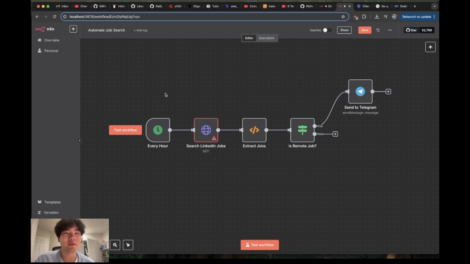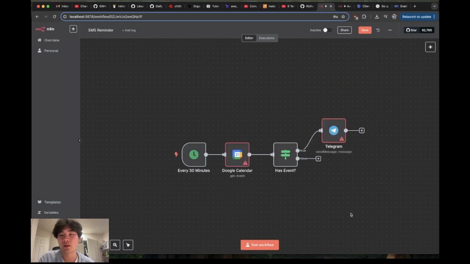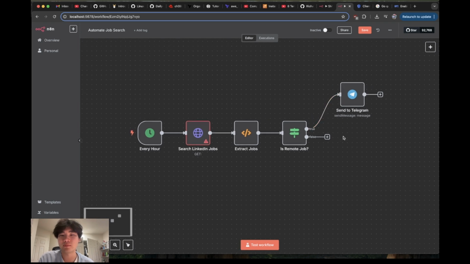Since I've already used n8n for a bit, I wanted to continue to use it, but the trial has run out, so now I lose a lot of functionality. For example, I can't connect to my Google and stuff on just localhost, so I can't really experiment as much as I wanted. I'm still just doing the basic workflow. Obviously it's hard to immediately go into automating a job search, so I wanted to get out the workflow and then move on to something a bit easier.